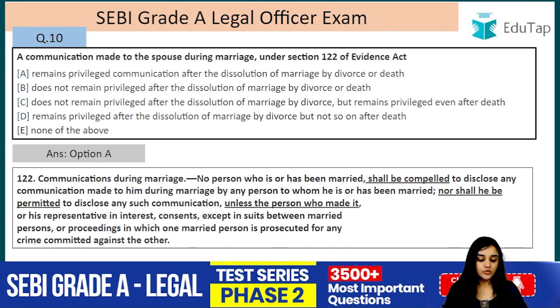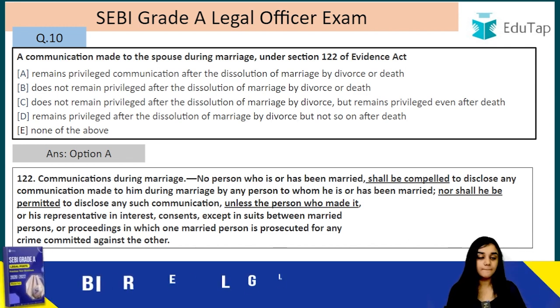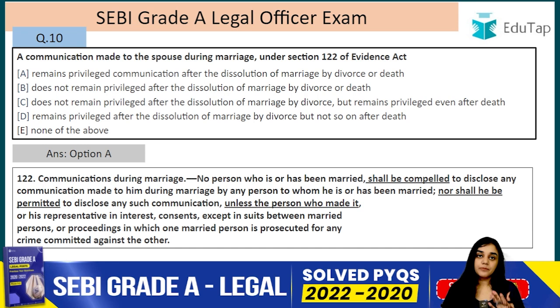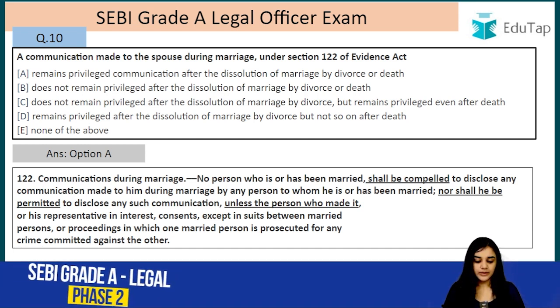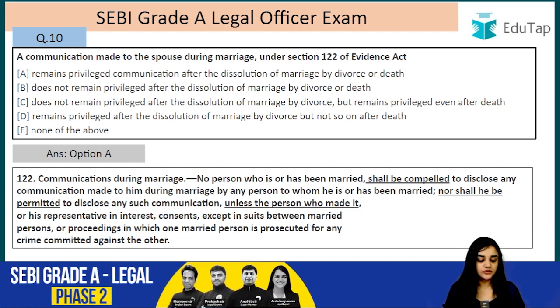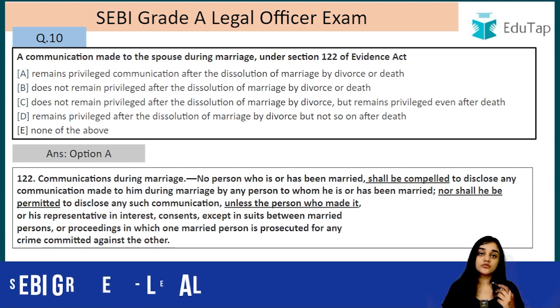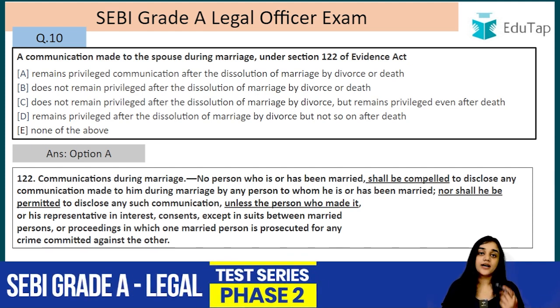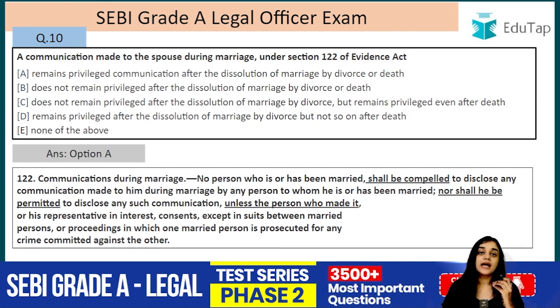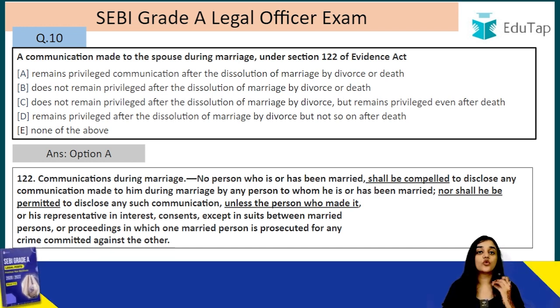Alright. So no person who is or has been married shall be compelled. They will not be compelled to give a statement against their husband. So they will not be compelled to disclose any communication made to him during marriage by any person to whom he is or has been married, nor shall he be permitted. At the same time, they shall not even be permitted. If, for example, the wife wants to give that statement against her husband, she wants to disclose that communication, in that case she is not even permitted. The court cannot compel them. At the same time, if they want to do so, they are not even permitted, right?